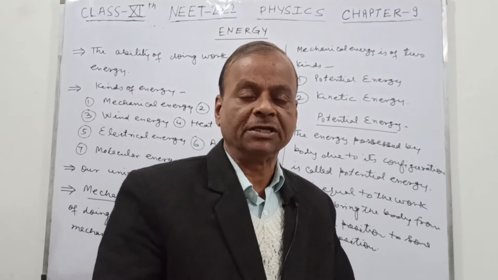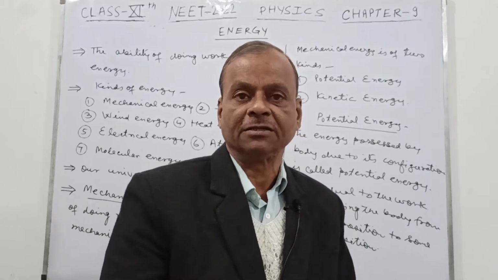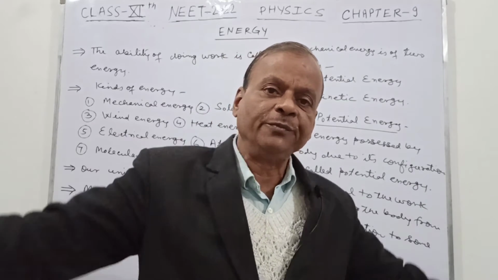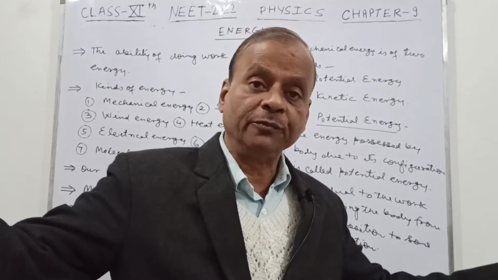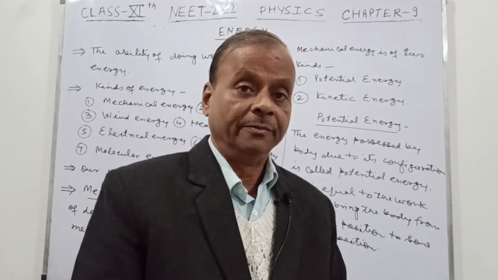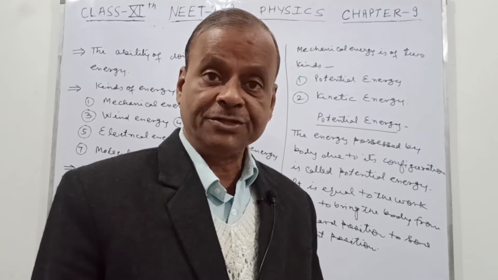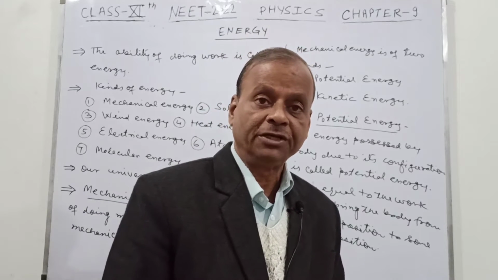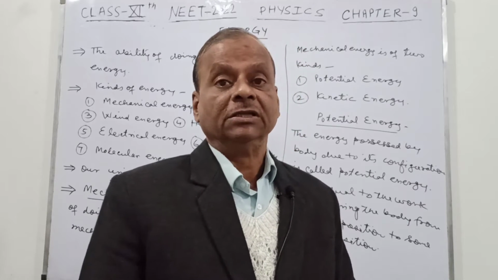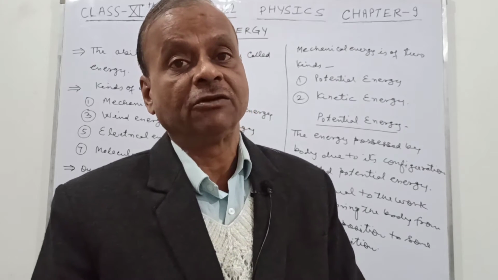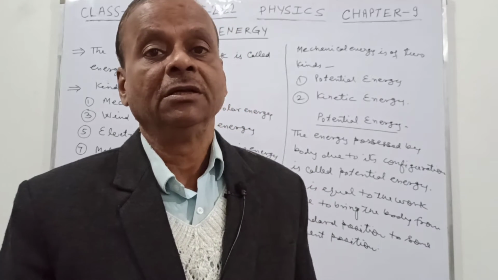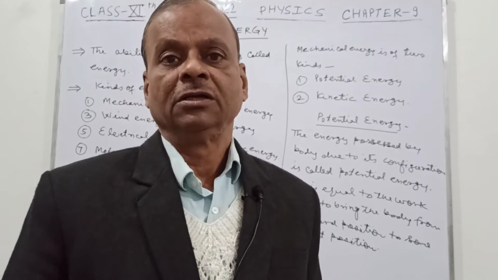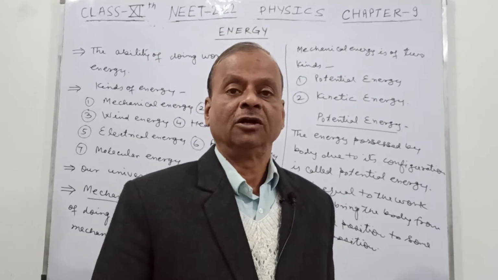Similarly, if two charged particles are taken far away from each other so that the electric force between them is zero, then the work done is zero, so there is no energy. So the standard position is always taken where the energy of the body is zero, or the body has no ability of doing work.